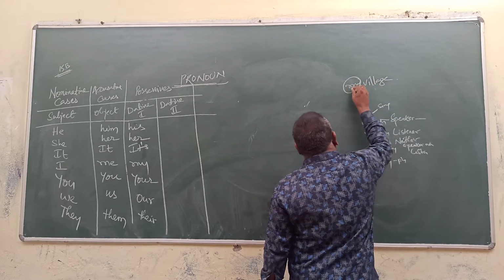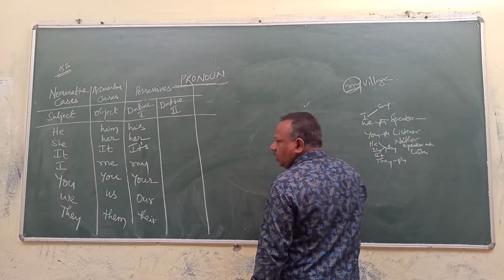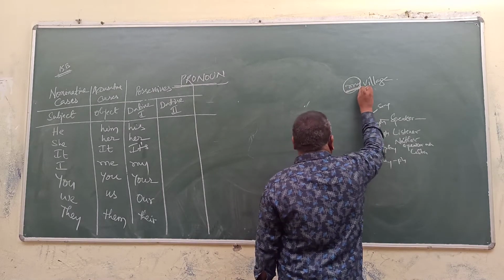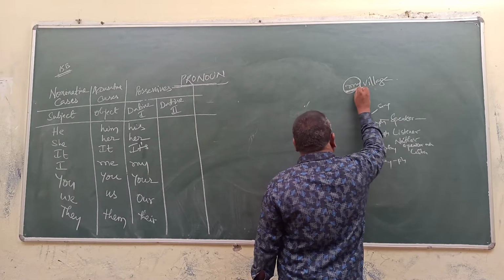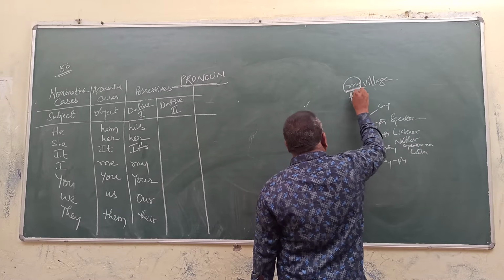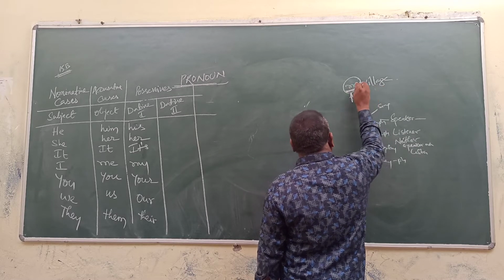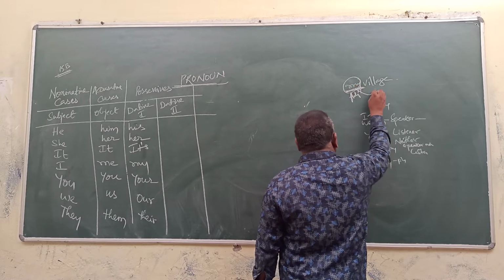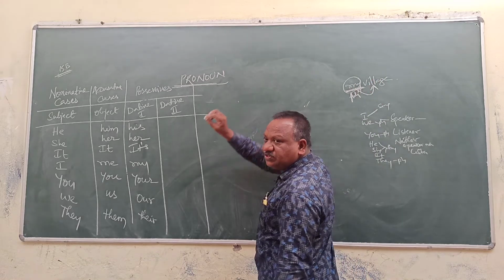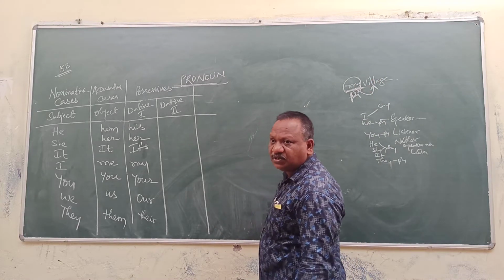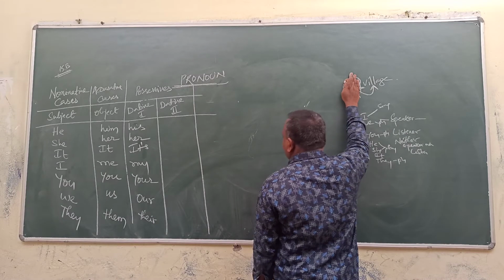My, even though it is a possessive pronoun, it is the dative 1 case. Even though it is a pronoun, it functions as an adjective. Why? It is used along with another noun, that is village.